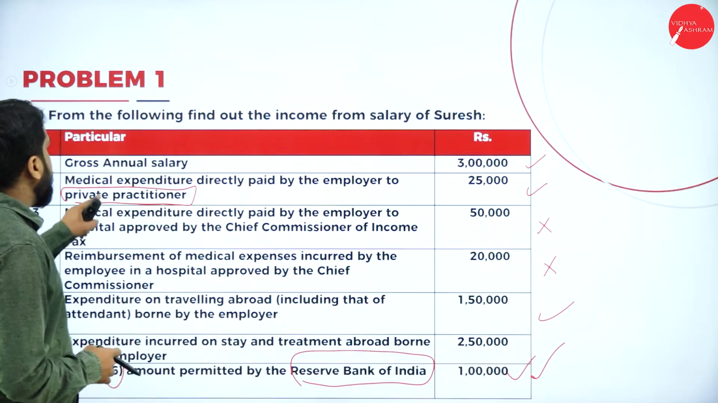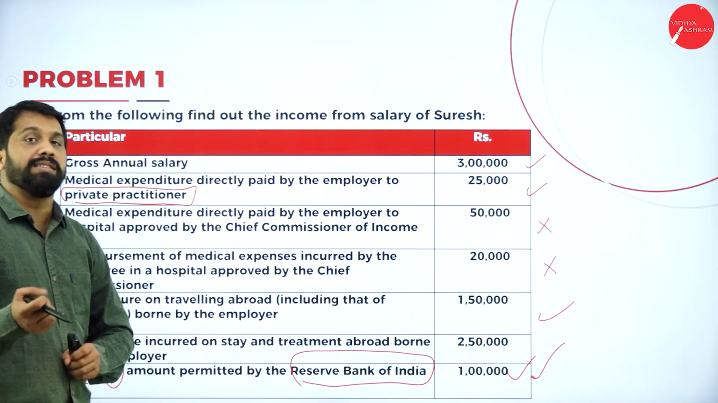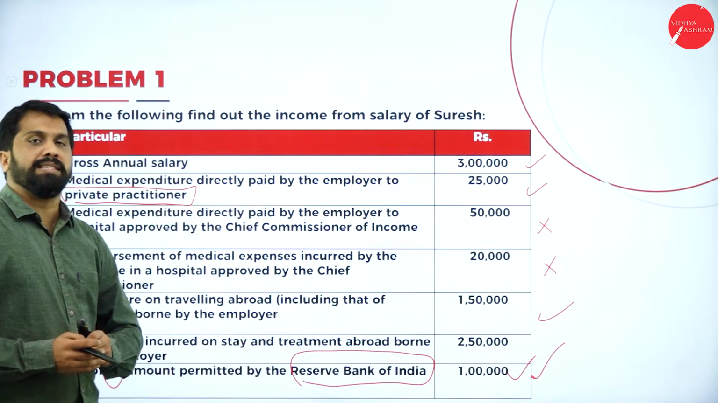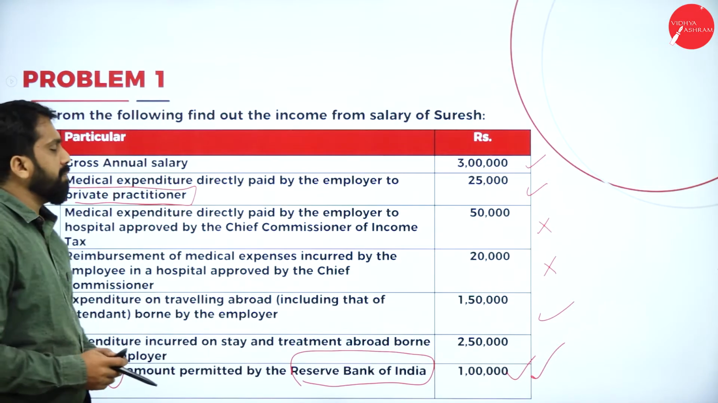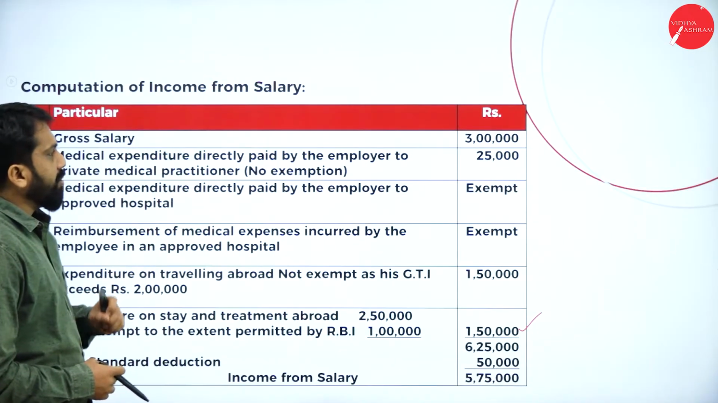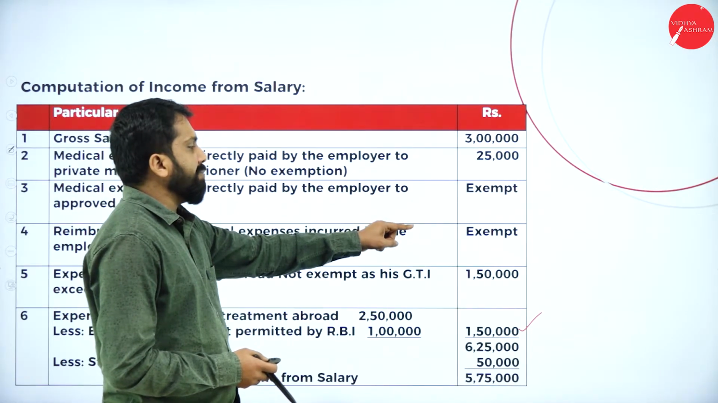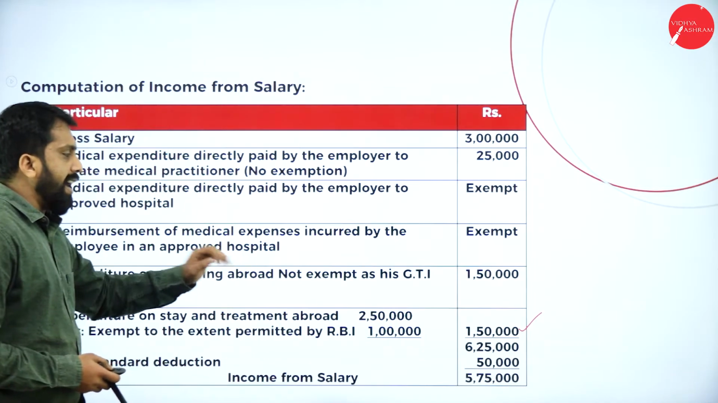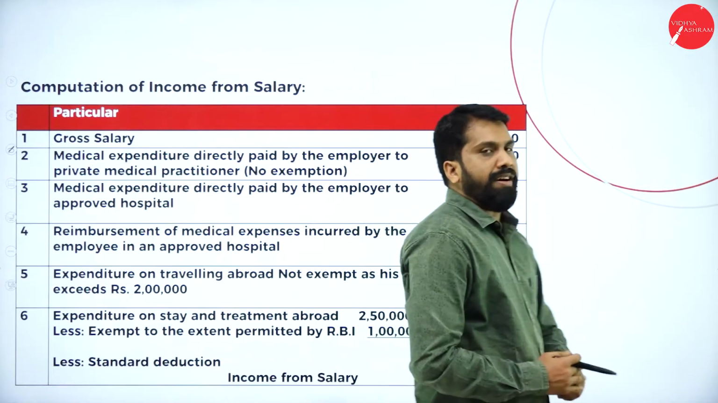Now, in this, you have gross annual salary. Gross annual salary means your salary, including DA allowances, including CCA. I'll explain what is DA and CCA in the next problem. Now, what is the total? This will be your answer. 3 lakh plus 25, exempt, 1 lakh 50 and 1 lakh 50. If you add everything, you will get 6 lakh 25,000.